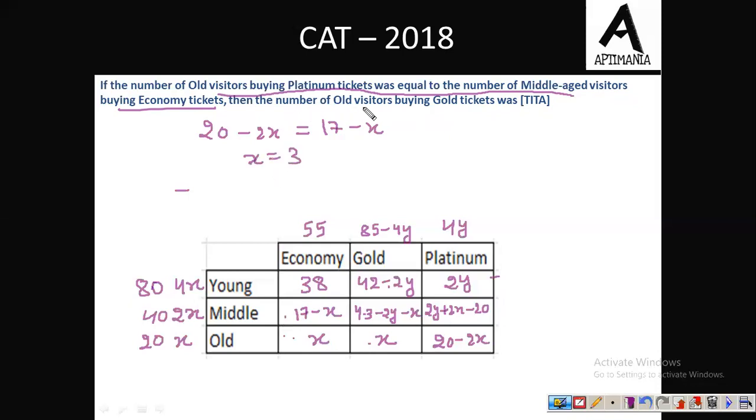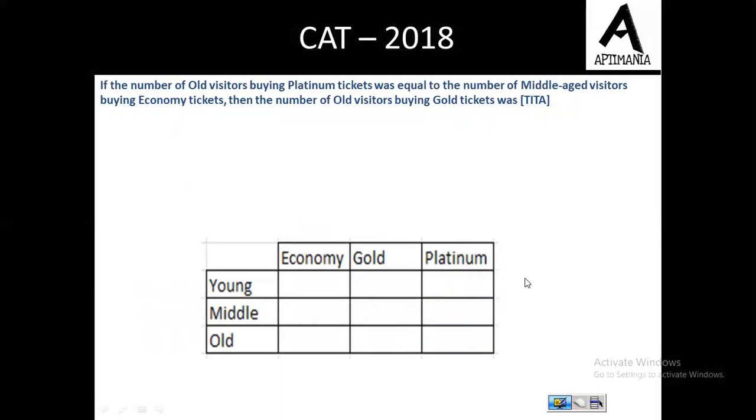Now the number of old visitors buying gold ticket was x, and x is 3. So the answer to this question is 3 only, simple. Fine. So this was an easy question. Let's move to the last question of this set.